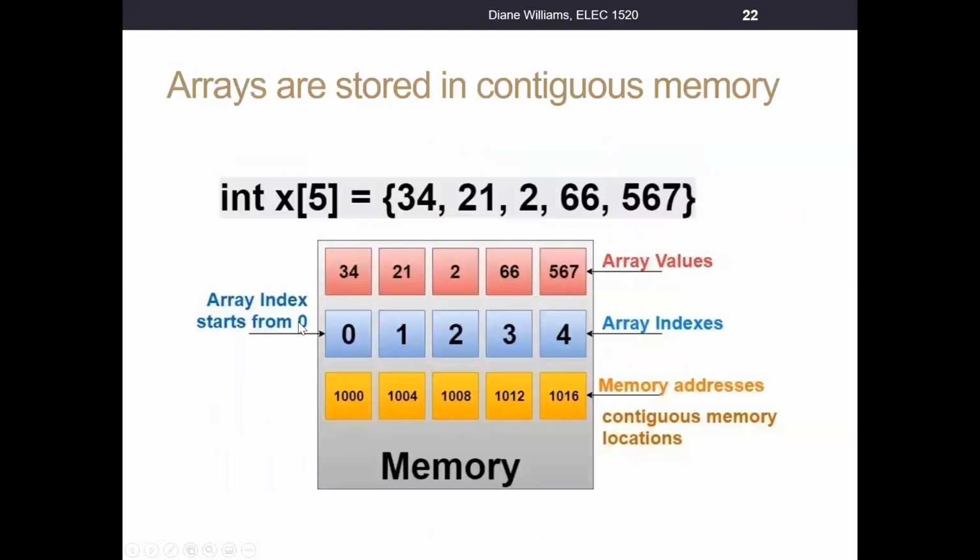The same thing happens with arrays. When we declare an array, in this case we have an array of type int. Its size is 5, and it's initialized to these 5 values. Theoretically, in this example, if our lower memory address location was address 1000 and the int required 4 bytes, we often would show that the int was stored here. Index location 0 refers to byte 1000. Index location 1 refers to byte 1004.